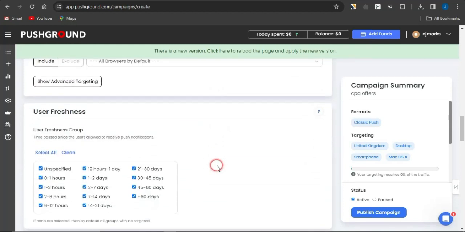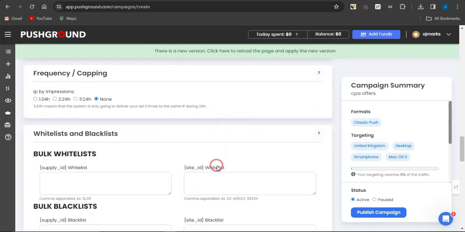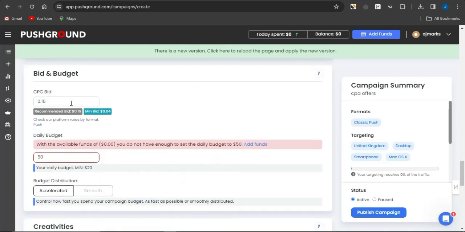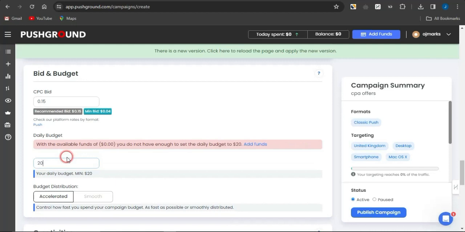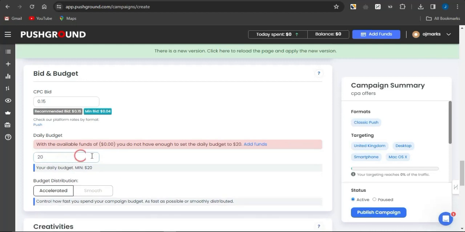Moving on further, guys, you can keep scrolling until you get to this bid section. This is the amount you're going to be paying per click to this offer. So you can insert the amount that is suitable to you. You can see the recommended and the minimum bid. You can also insert how much you want to spend on ads each and every single day.